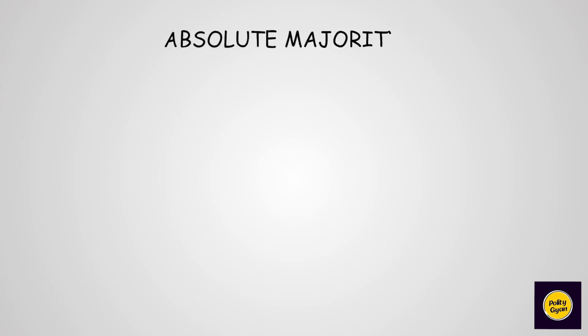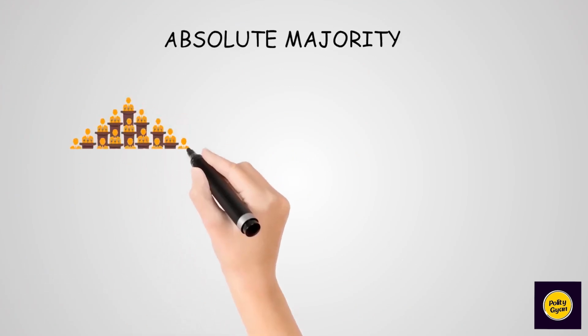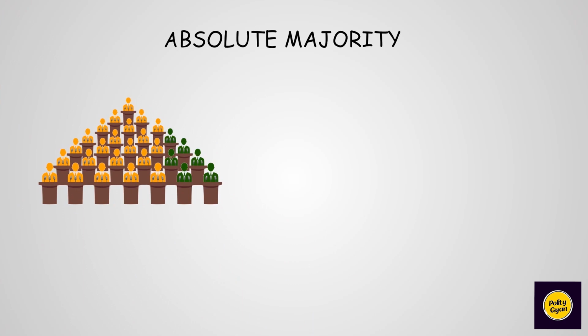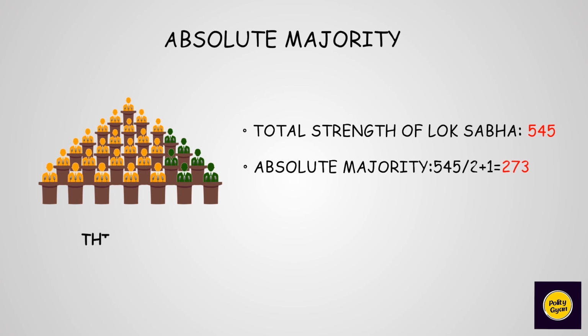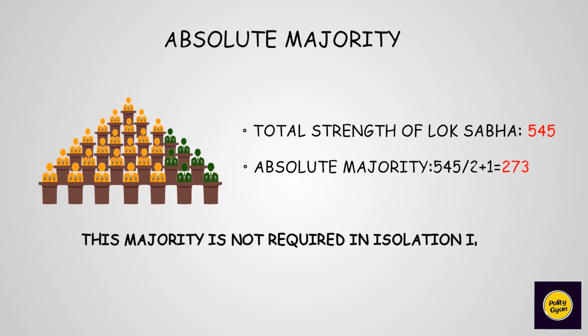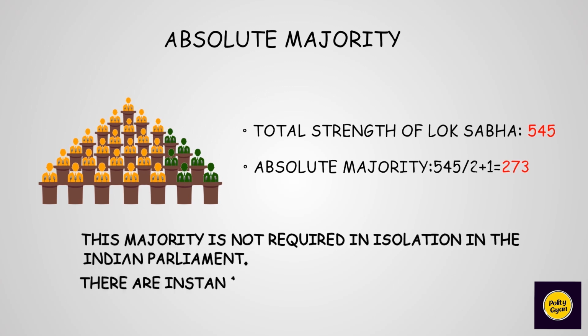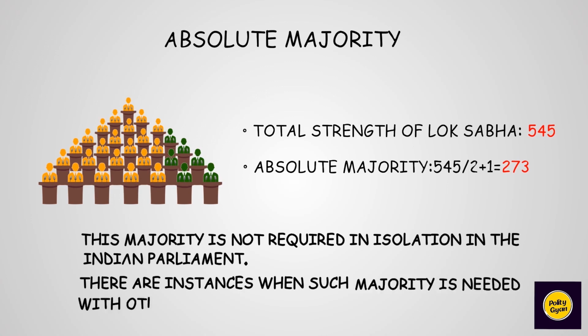Finally, absolute majority. Absolute majority refers to the majority of more than 50% of the total strength of the House. For example, total strength of the Lok Sabha is 545. So, absolute majority would be 545 divided by 2 plus 1, which is 273. This majority is not required in isolation in the Parliament. Thus, there are instances where such majority is needed along with other majorities.